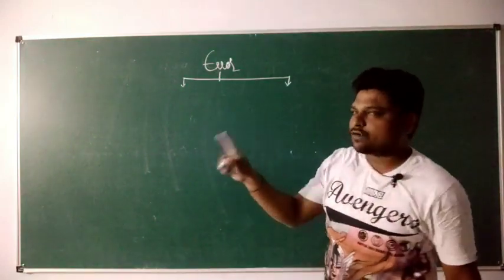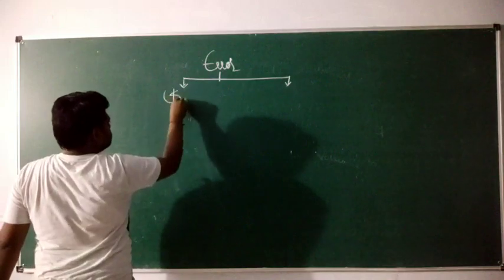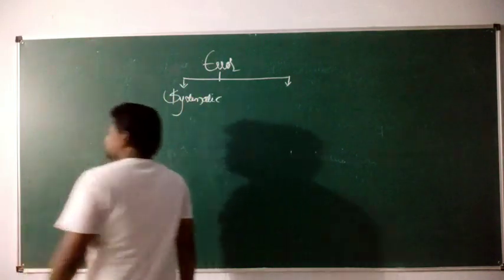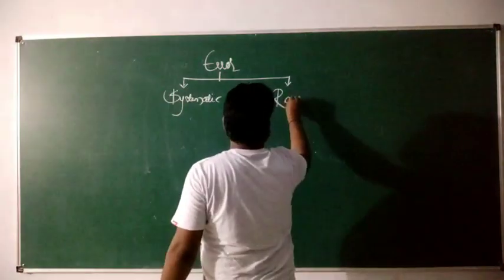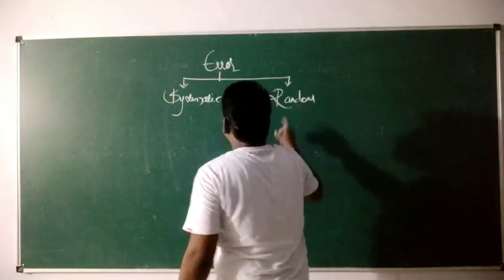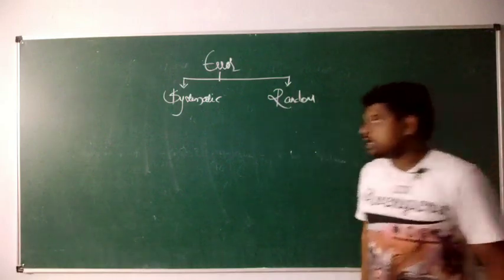There are two types of error. First one is systematic error. Second one is random error. First is systematic error, second one is random error.